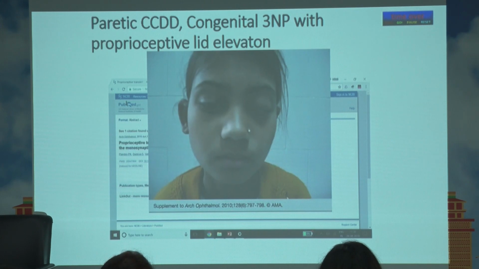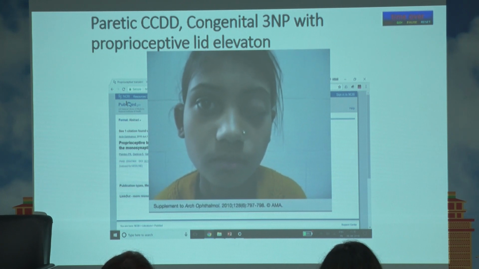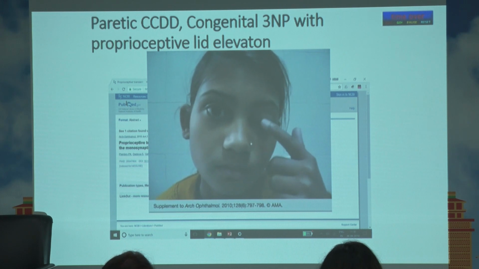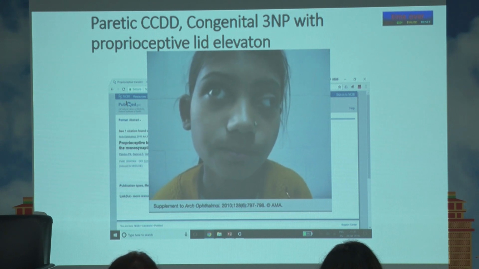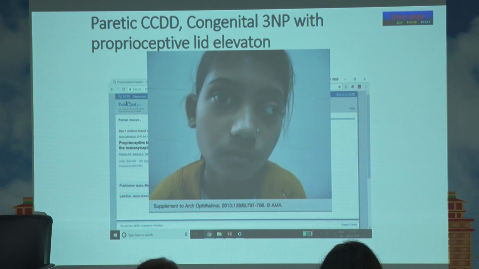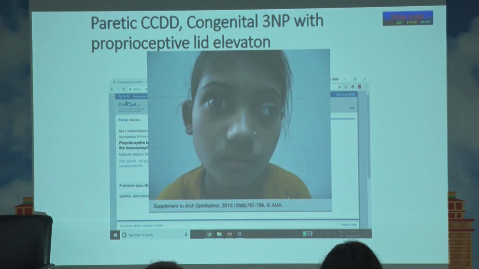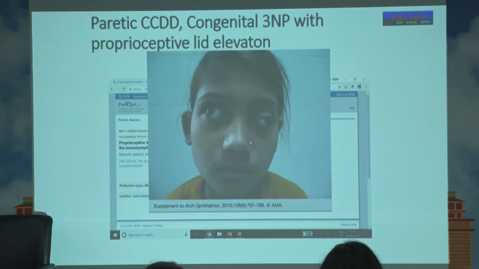This is another child, again third nerve palsy, and you see here is something a bit different. She has pupil-involving third nerve palsy, and she will just press over the upper lid and this will open. Now this will remain open for some time, about a minute, and again there will be massive lacrimation and this lid would suddenly drop. There is no improvement in the ocular motility, only the lid elevates. Now this is dropping and again she will do this.